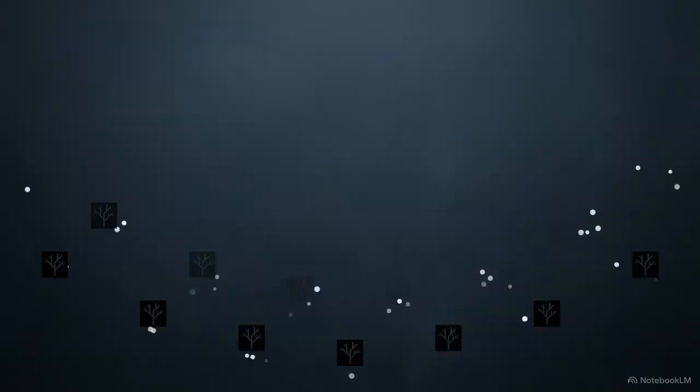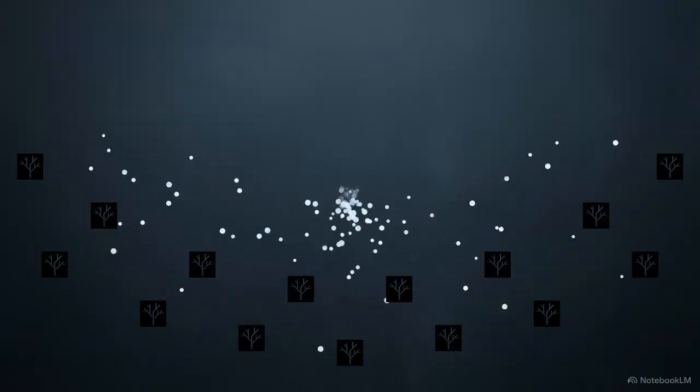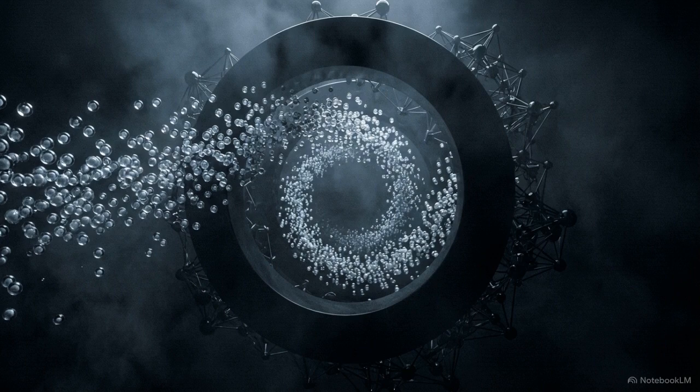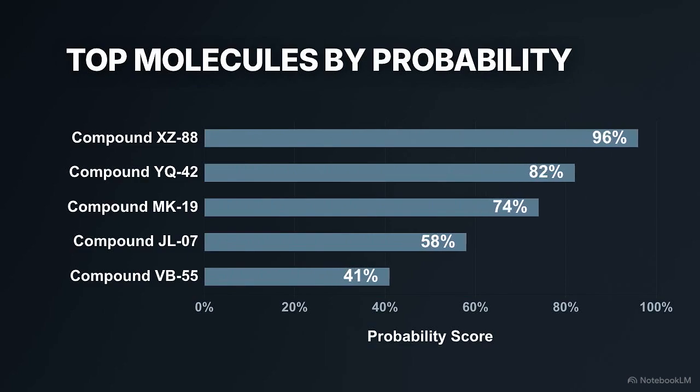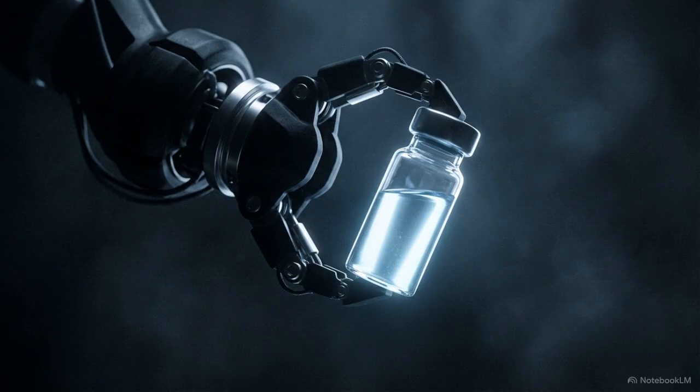At the end of these paths, each tree casts a single vote. Those thousands of individual votes combine into a single calibrated probability score. Zooming out, we see the true scale. This translation pipeline processes thousands of unique molecules simultaneously in a continuous, high-speed flow. The system ranks the molecules based on their probability scores, prioritizing the most promising candidates for physical lab testing.